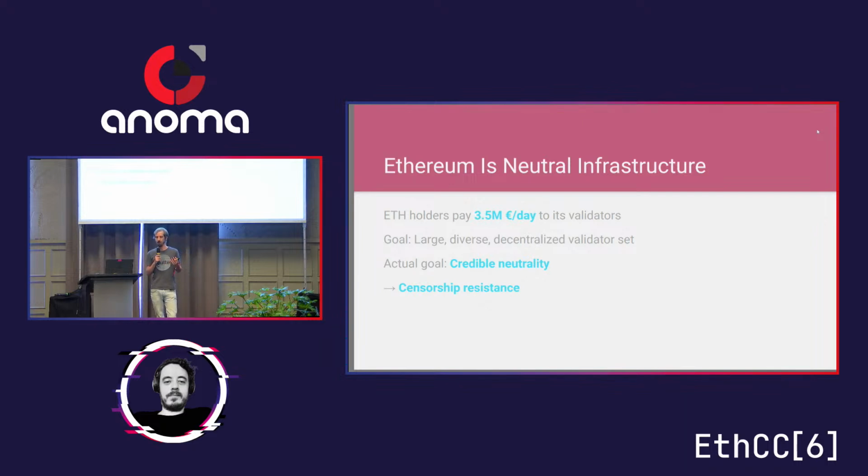The idea is that the more decentralized and the more diverse your validator set is, the more difficult it is for a single entity, or for groups in that set, to band together and imprint their own values on the protocol. And the way this credible neutrality manifests itself is, of course, in censorship resistance, for example.